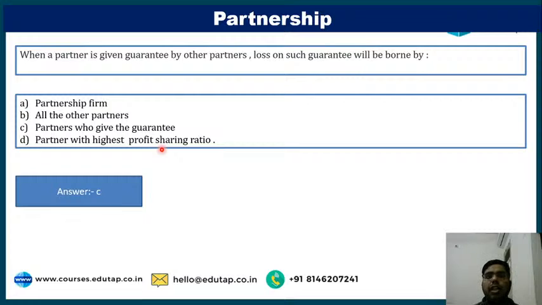If there is a loss, I will compensate you from my own end. That means I have personally given a guarantee to him. So in that case, the partner who has given the guarantee will be bearing the loss. The correct answer is C, because this is a guarantee given internally, not a guarantee given to an outsider.